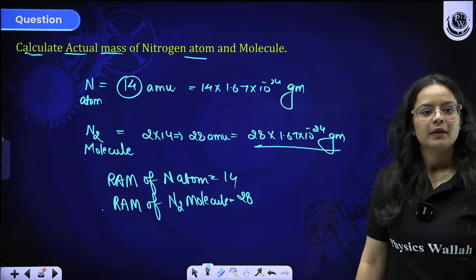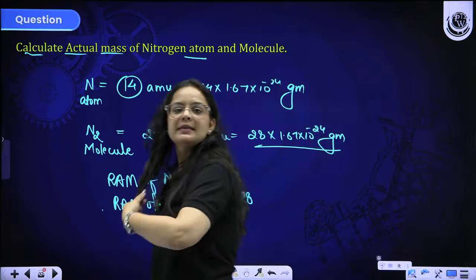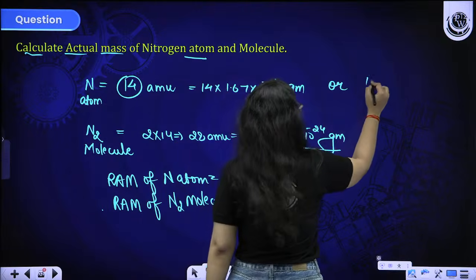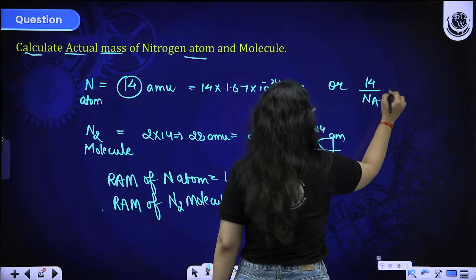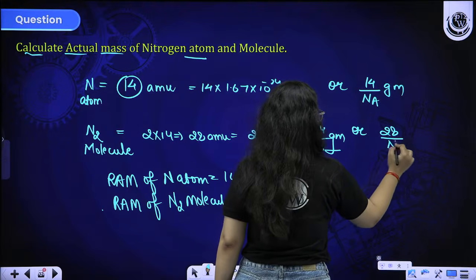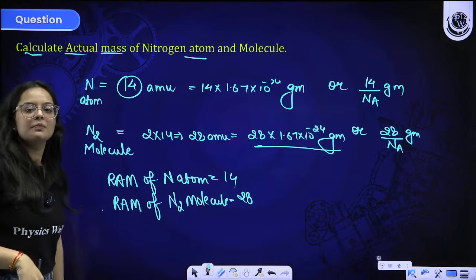On a similar basis, yes, we can write it like this as well: 14 by Na in grams, or 28 by Na in grams. Very good. This is also a method we can use to represent it in terms of Na, Avogadro's number.